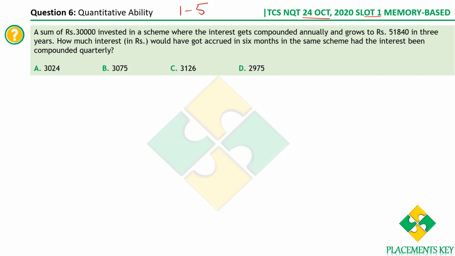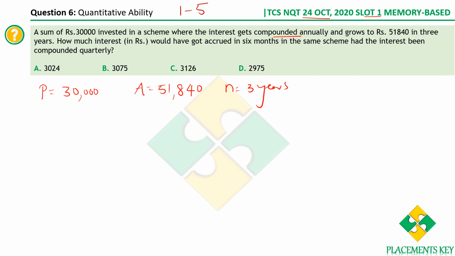Now, a sum of rupees 30,000 is invested in a scheme where the interest gets compounded annually and grows to rupees 51,840 in 3 years. So the principal amount is rupees 30,000. It has grown to rupees 51,840, so the amount is rupees 51,840. The time duration is 3 years. This is what is given.